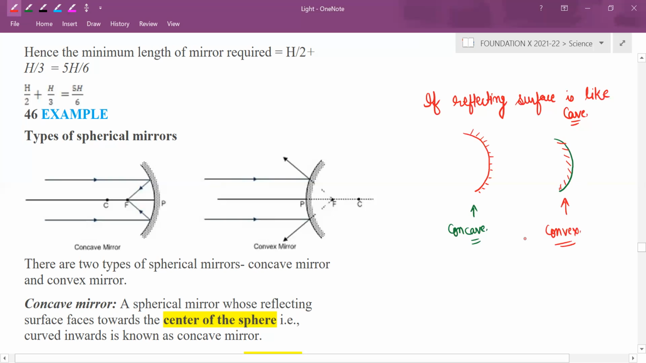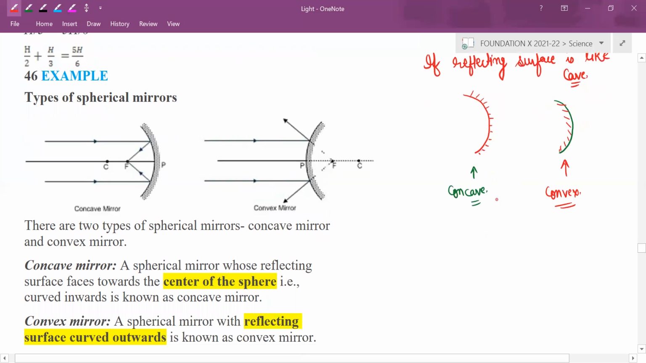Diksha, you understood? Yes, sir. And how these would have been made: please take one sphere, and if you cut any portion, it will look like this, and make reflecting surface by polishing. So if you extend further, it will look like it is a part of sphere. So this sphere will have what? Center of curvature, center. It will have radius.